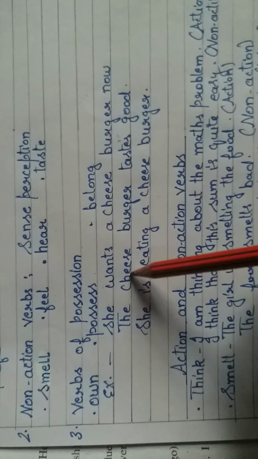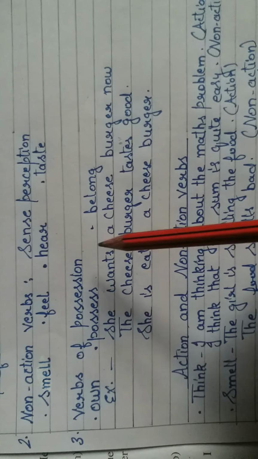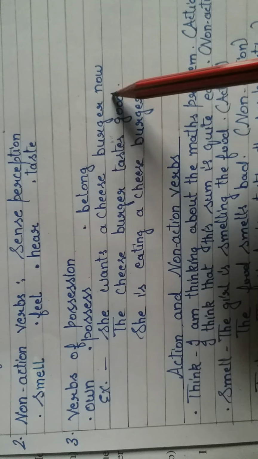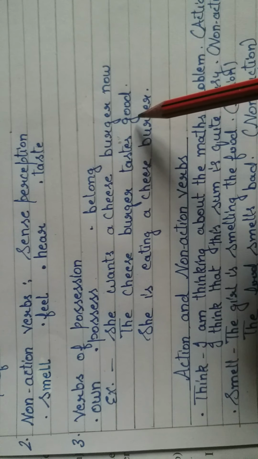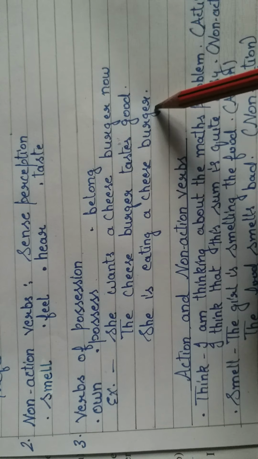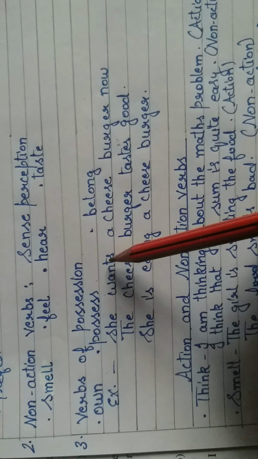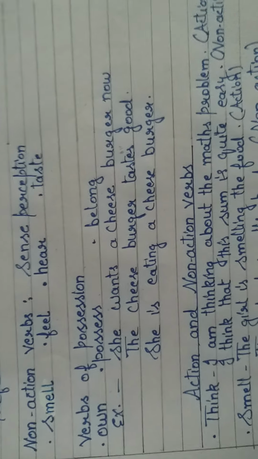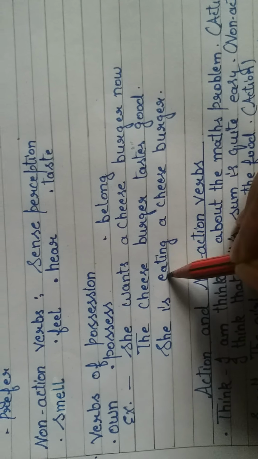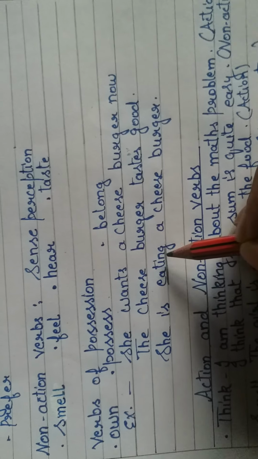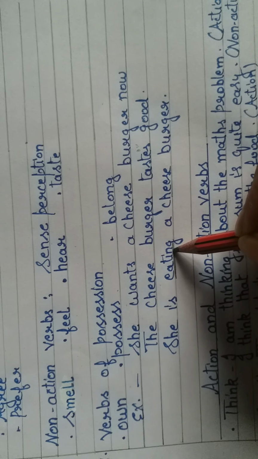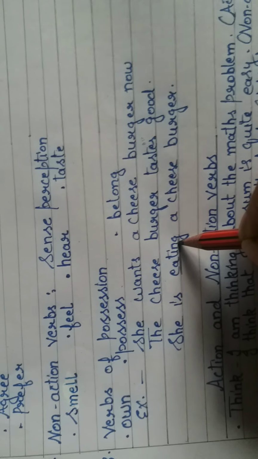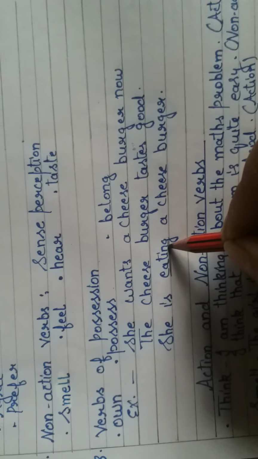Then let's take more examples to learn about action and non-action verbs. She wants a cheeseburger now. The cheeseburger tastes good. She is eating a cheeseburger. Wants and tastes are non-action verbs as they are expressed in simple present tense. But this one is expressed in present continuous tense. This is not a non-action one. This is an action verb as it is expressed in progressive, continuous tense.